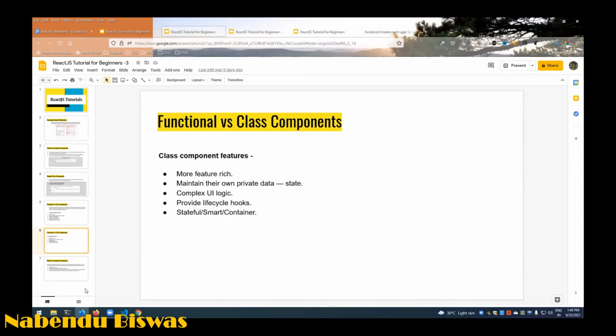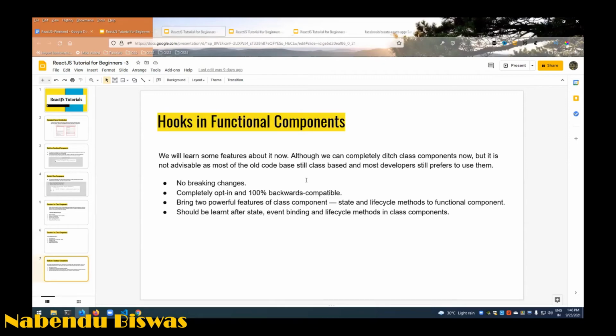And then the hooks. We'll learn some of the features about it tomorrow. And as I've told, we should not ditch class based components completely, because there are no breaking changes after hooks came, and it is completely opt-in and 100% backward compatible. So you can have a project in which some hook based functional components are there, and class based components are also there. Because of hooks, two very powerful features of a class based component, state and lifecycle methods, have come to the functional component. This should be learned after we learn everything about state and all about class-based components.